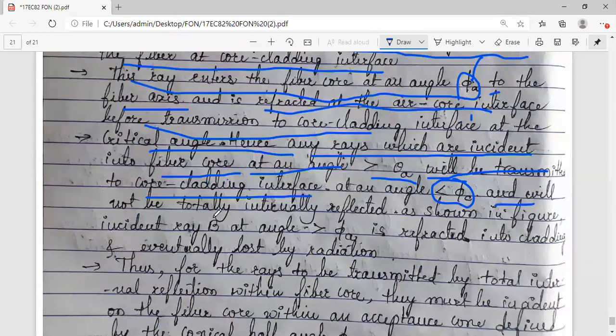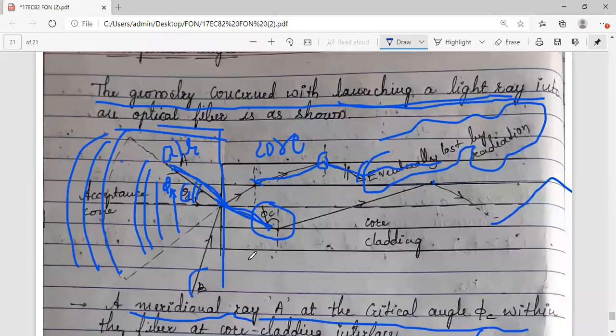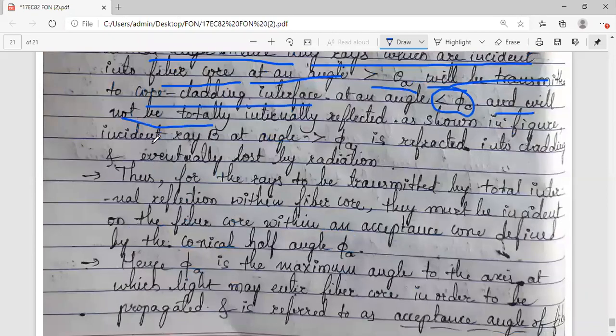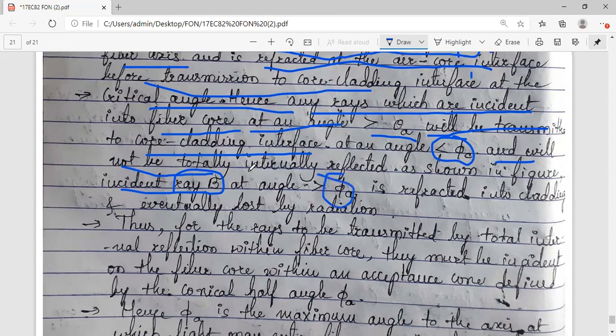Now the second case I'm talking about is this ray B. Suppose that condition is not met, and the angle is not within that cone structure. It is somewhat other than that, for example light wave B, which has a certain other angle greater than phi a or theta a.